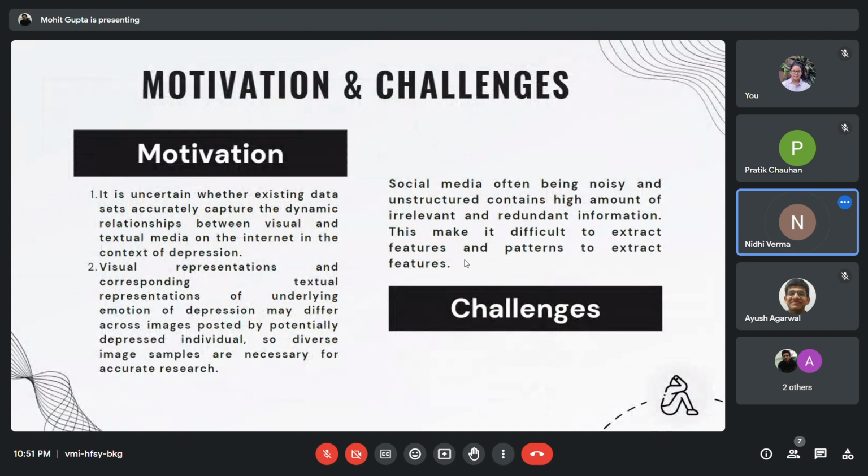Next, motivation and challenges. There are various challenges as data on social media is very noisy and unstructured, which makes it difficult to extract the features and patterns. The motivation of this project is determining the underlying emotion of depression, which helps our society.